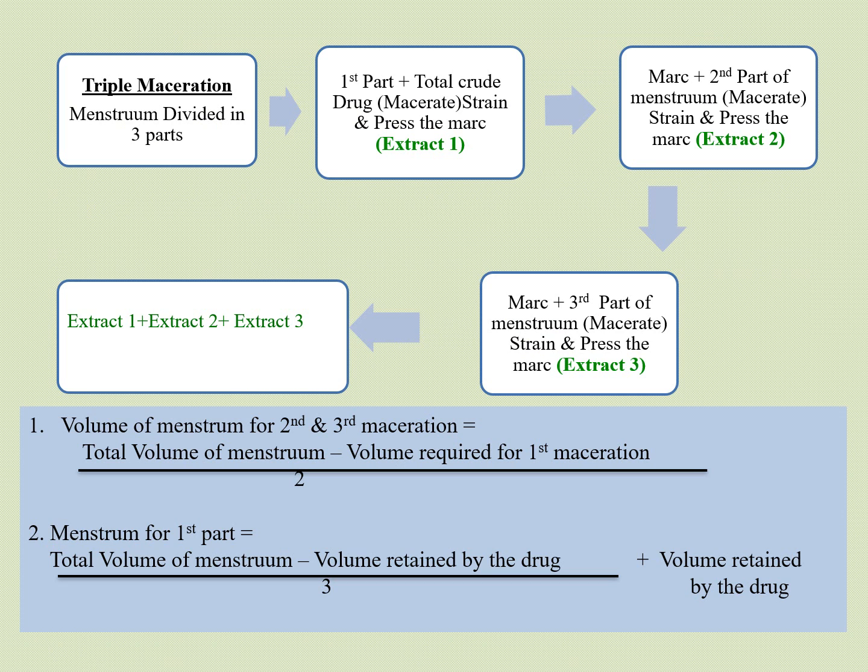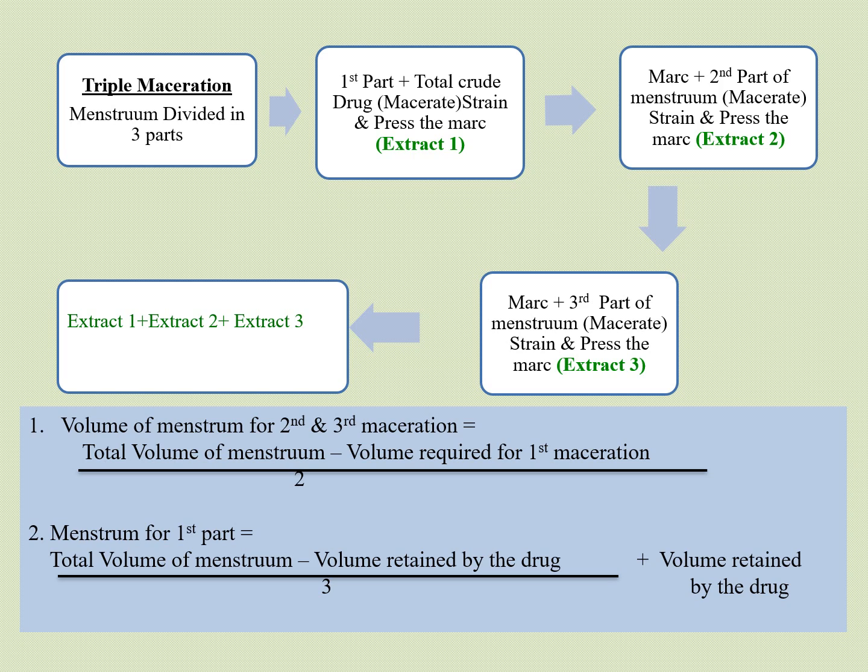Triple maceration method. In this menstruum is divided into 3 parts. First part of menstruum is taken along with the total crude drug. It is macerated, then strain and press the mark. You will get extract 1. Then mark is taken along with the second part of menstruum. Strain and press the mark. You will get extract 2. Again mark is taken along with the third part of menstruum. It is macerated. Strain and press the mark. You will get extract 3. Then finally you will combine extract 1, extract 2 and extract 3.